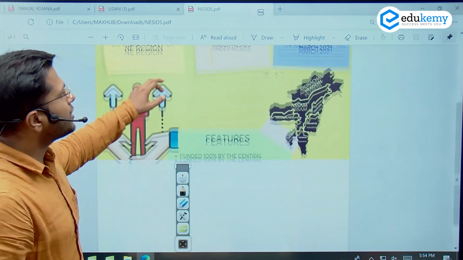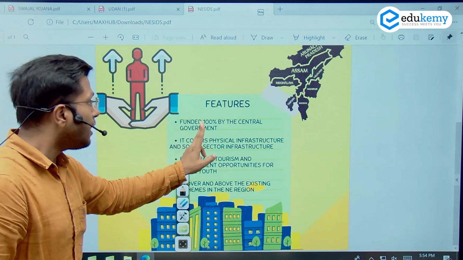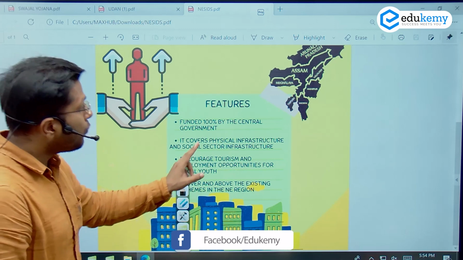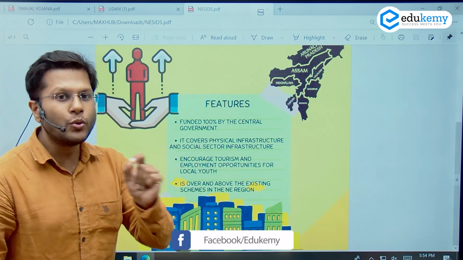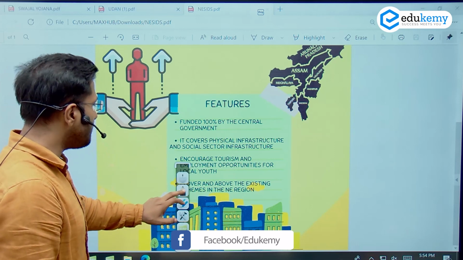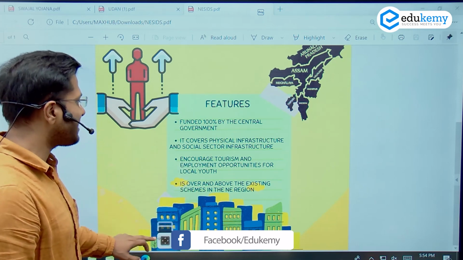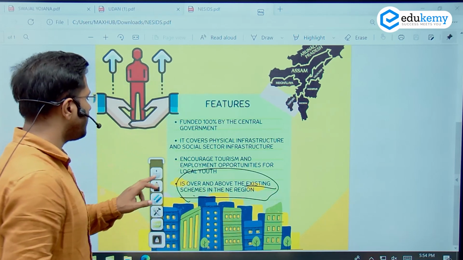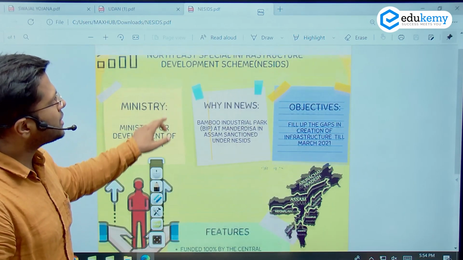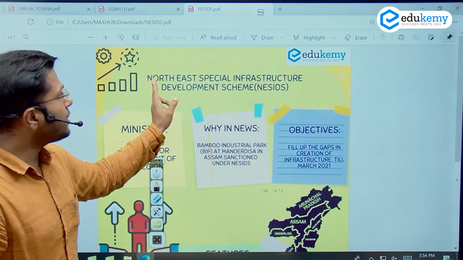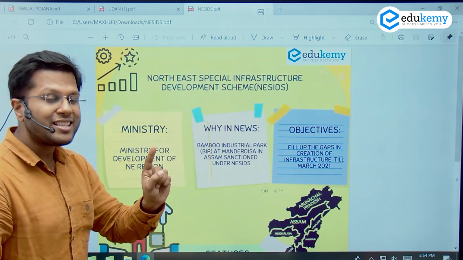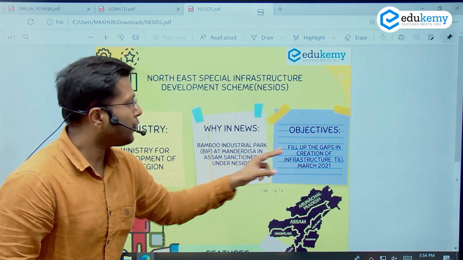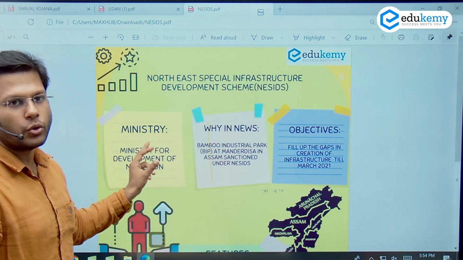So important parts of this particular scheme are, first, it is 100% funded by the central government, right? It will cover physical and social infrastructure, as I said. It will also spur a lot of tourism. So youth power and tourism will be two important recipients of this particular scheme, right? And this is over and above the rest of the existing schemes in the northeast area. So this is a special scheme. This is why it is called a special scheme. So remember, Northeast Special Infrastructure Development Scheme for physical and social infrastructure, for creating and fulfilling the gaps, under the Ministry of DoNER.